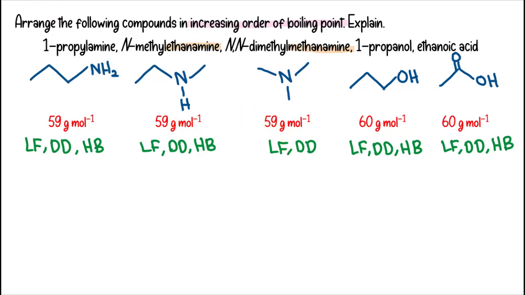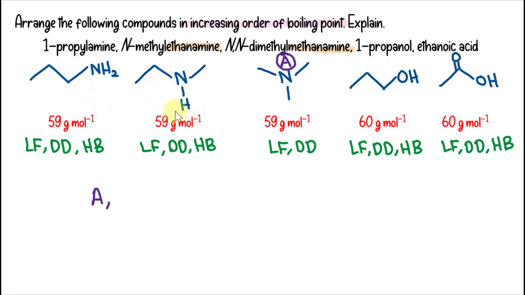Let's label it as compound A. Between amines and alcohol and carboxylic acid, since nitrogen and oxygen differ in electronegativity, with oxygen more electronegative, the amines will have a lower boiling point than the alcohol and carboxylic acid.